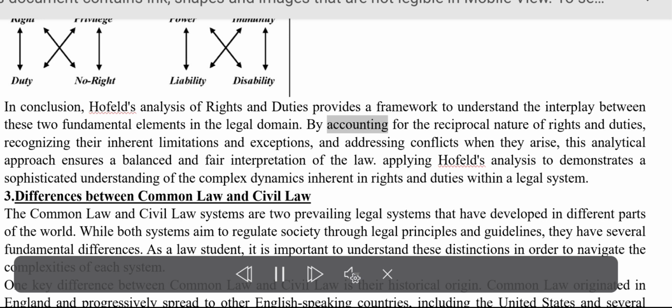By accounting for the reciprocal nature of rights and duties, recognizing their inherent limitations and exceptions, and addressing conflicts when they arise, this analytical approach ensures a balanced and fair interpretation of the law. Applying Hohfeld's analysis demonstrates a sophisticated understanding of the complex dynamics inherent in rights and duties within a legal system.